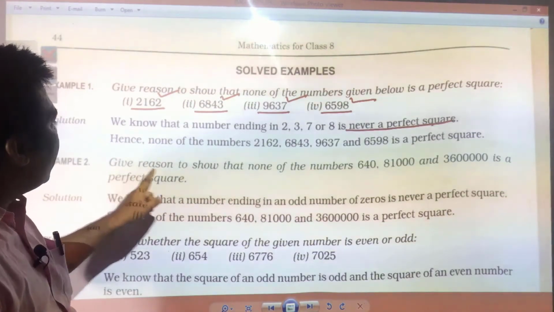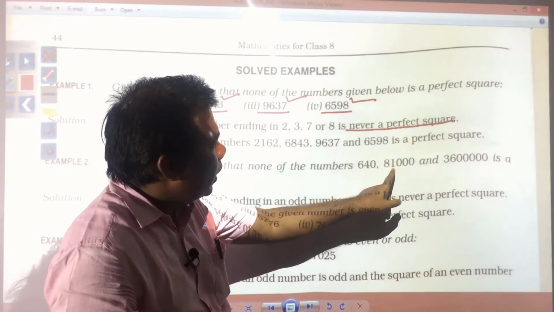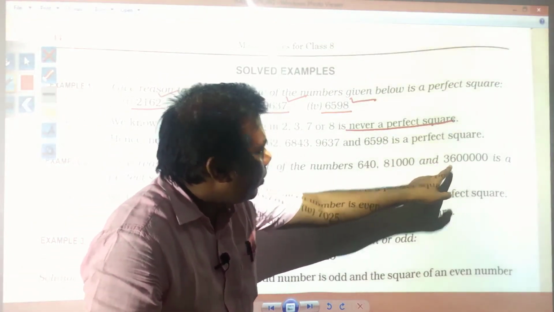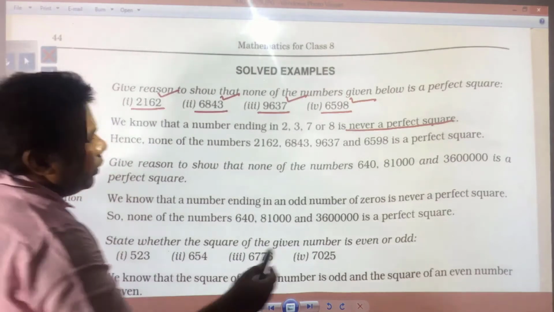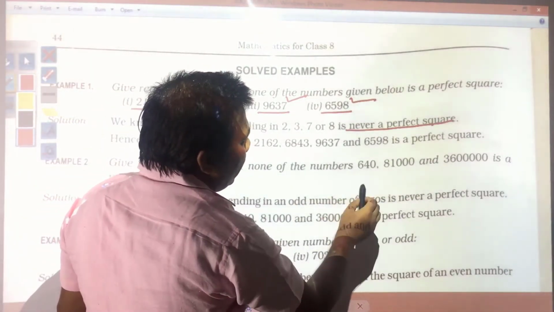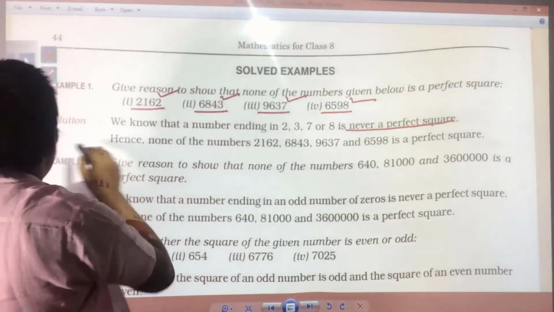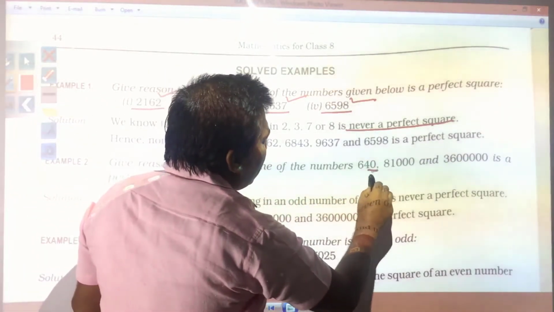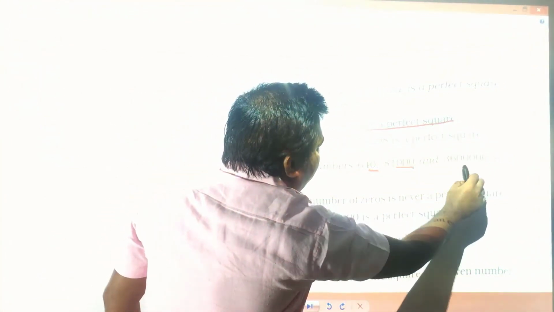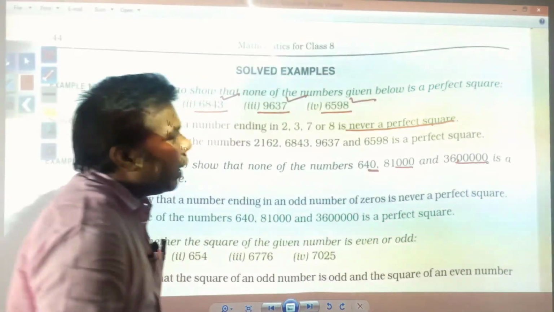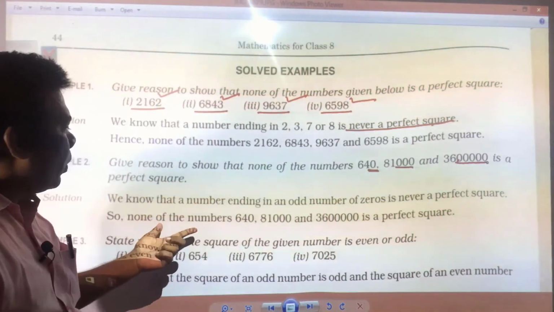Second, you have: give reason to show that none of the numbers 640, 81,000 and this number is a perfect square. What you need to do again, here you see the number which is ending with an odd number of zeros. Suppose here you have a number with 1 zero, 3 zeros, 5 zeros. So, the number which is ending with an odd number of zeros will not be a perfect square.